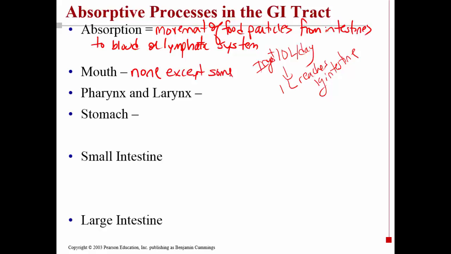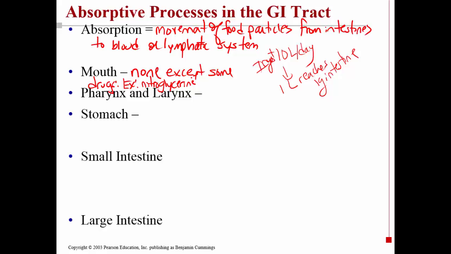An example of that would be nitroglycerin, a chemical that is used in people who are having a heart attack. It is put under the tongue, and it's absorbed very rapidly through the blood vessels in the mouth. Other than that, no absorption in the mouth, and that makes sense because no food really has been broken down to its building blocks, small enough to be absorbed.